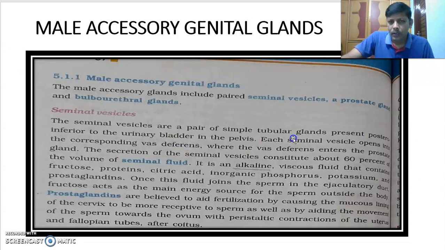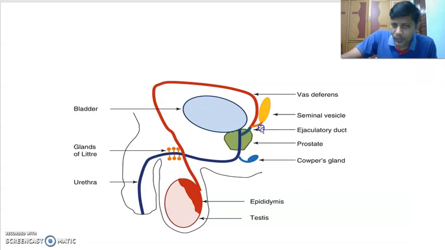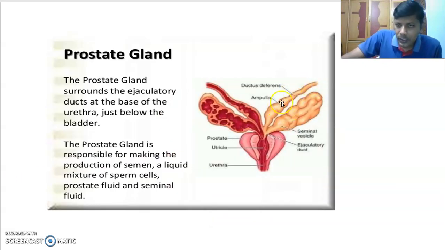Each seminal vesicle opens into the corresponding vas deferens. What does it mean? This seminal vesicle is opening into the right vas deferens, for example, and here another seminal vesicle is present. It is opening into the other one. Observe here, this is one vas deferens. This is the outer structure. This is the inner structure. This is the swollen part. This swollen part is called the ampulla.